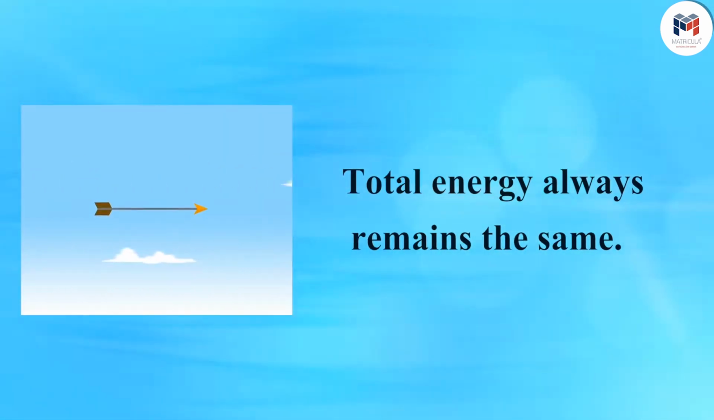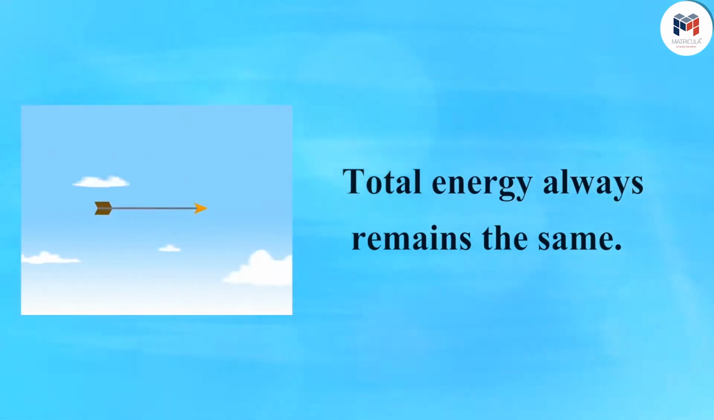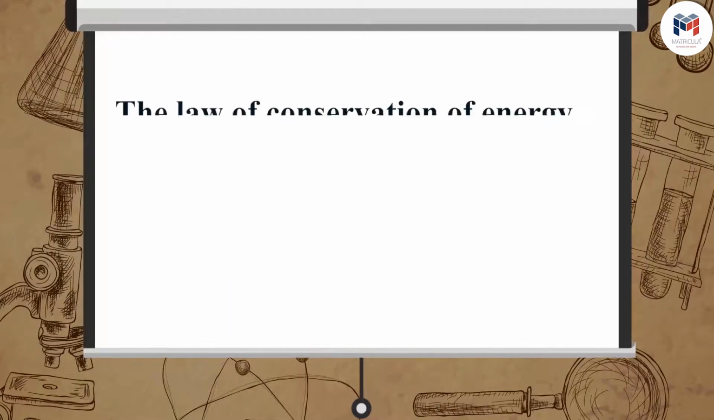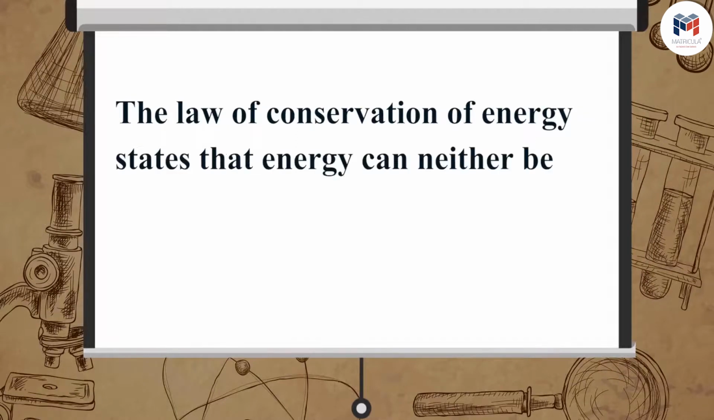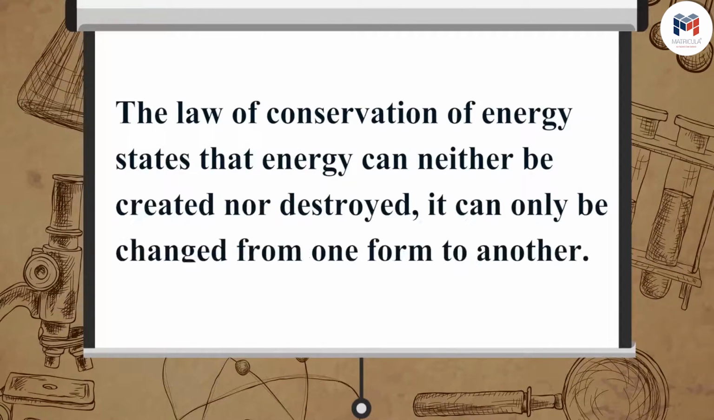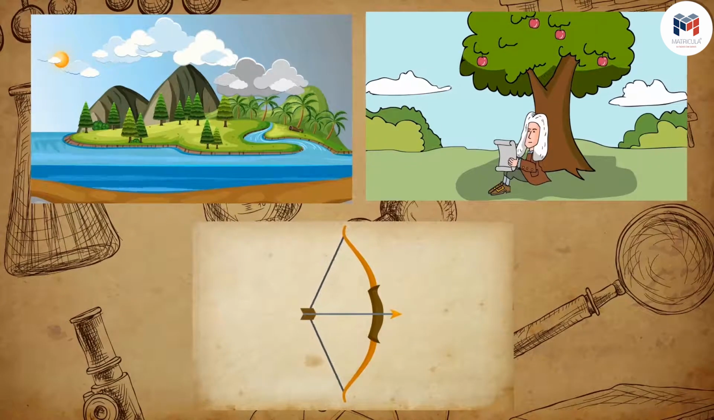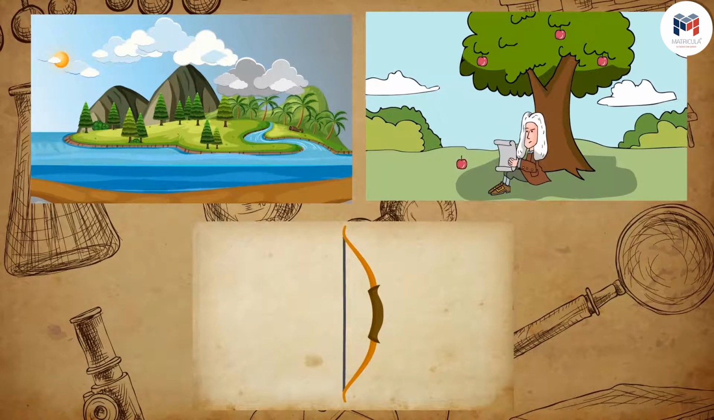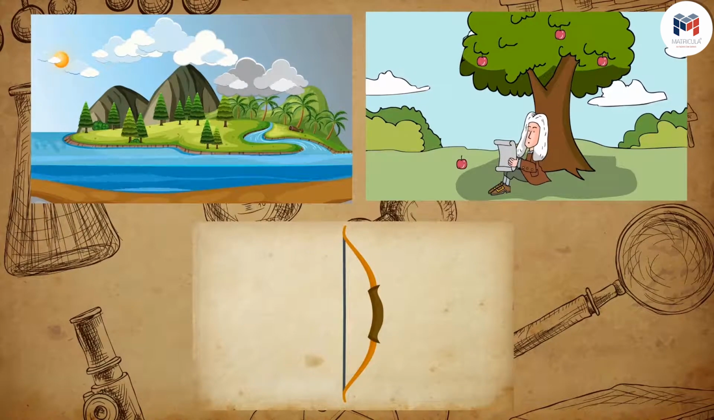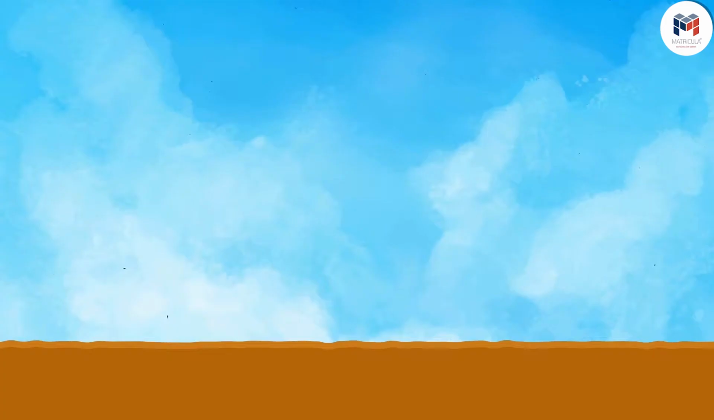This is known as the law of conservation of energy. The law of conservation of energy states that energy can neither be created nor destroyed. It can only be changed from one form to another. The law of conservation of energy is applicable in all situations and in all kinds of energy conversions. Now, let us perform a simple activity to understand the law of conservation of energy.